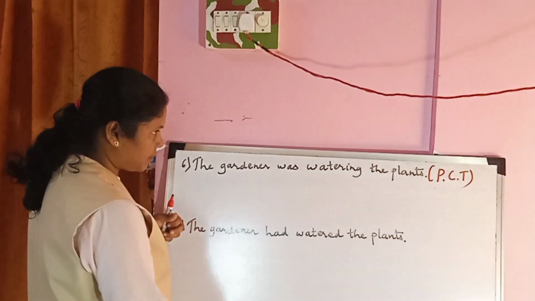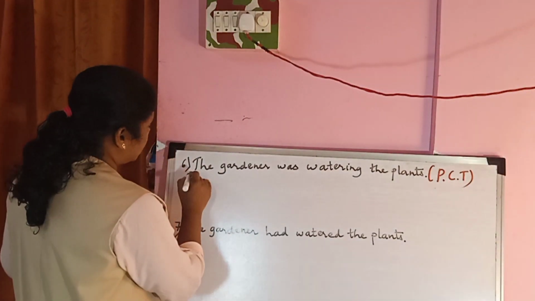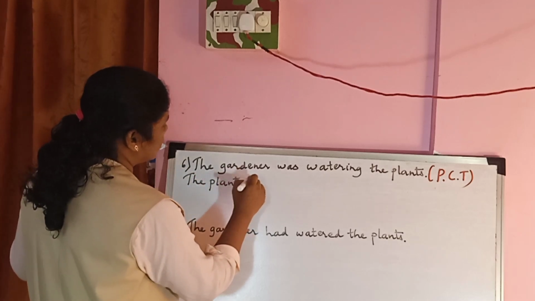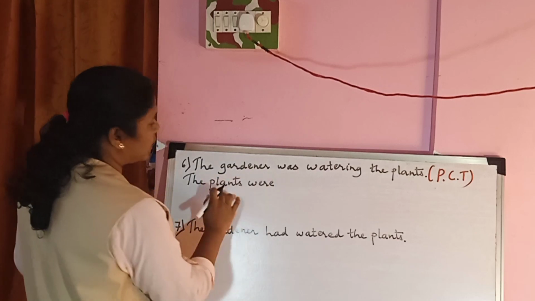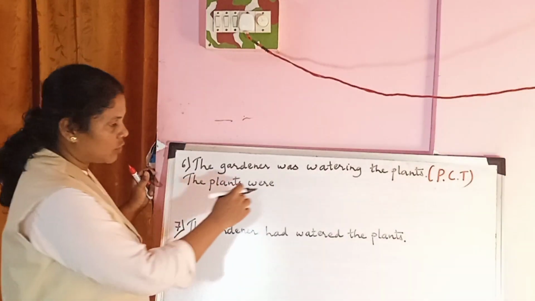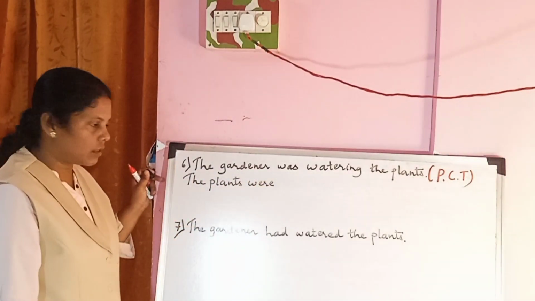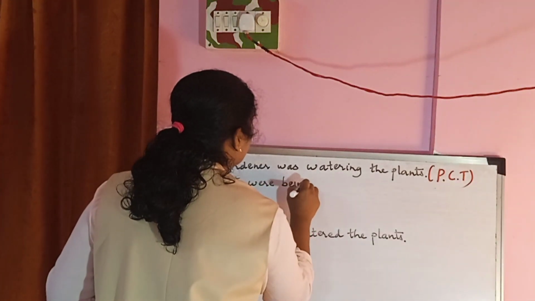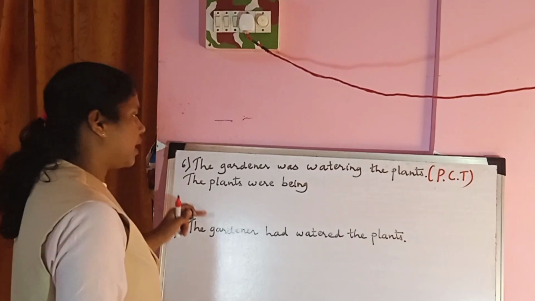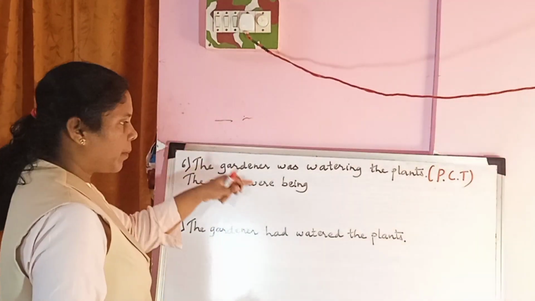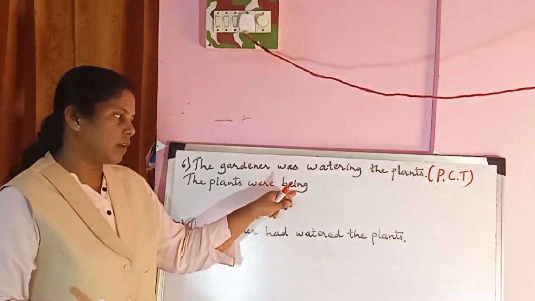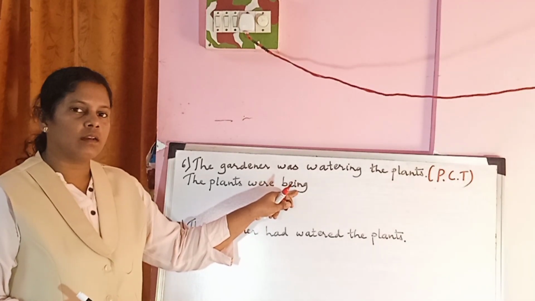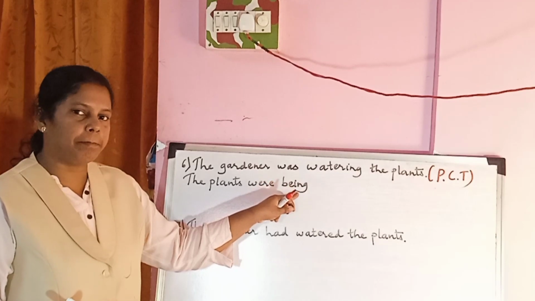The plants were. Plural noun, so the plural auxiliary verb were. The plants were being, you will have to add being for it, because in order to show the past continuous form of the verb we use being, the verb form of be.